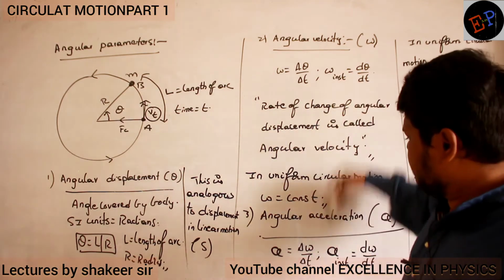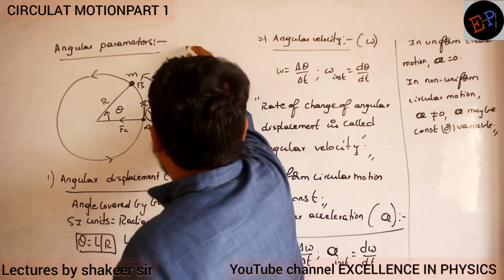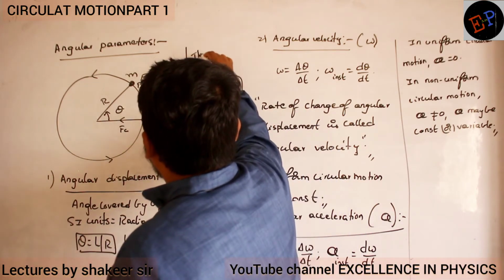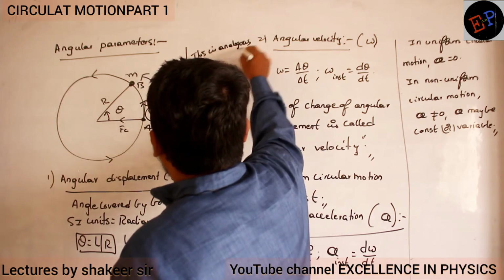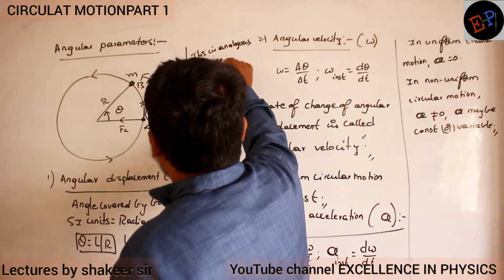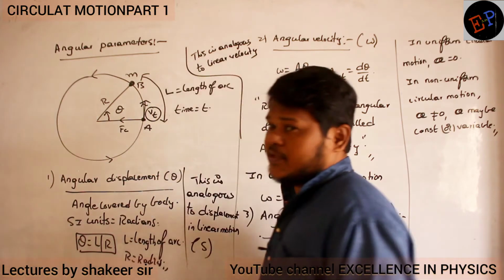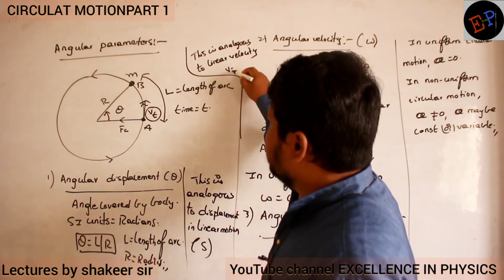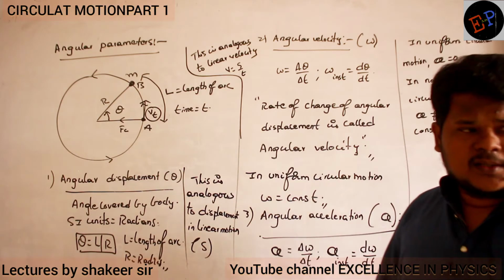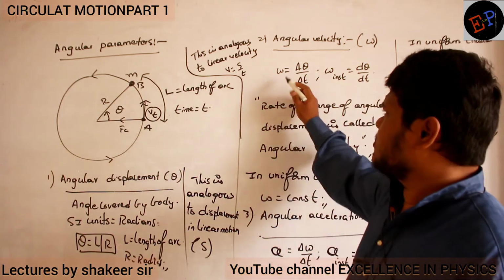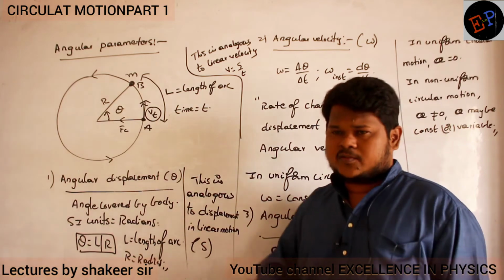And this is analogous to linear velocity. What is meant by linear velocity? Velocity in a straight line. So velocity is equal to displacement by time. And angular velocity is equal to angular displacement divided by time. That's it. So both are one and the same.